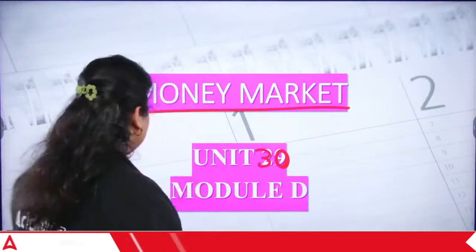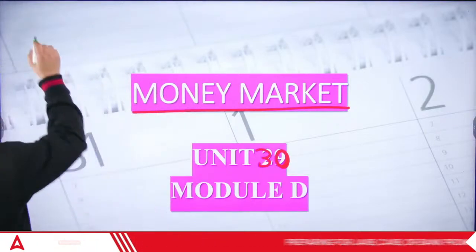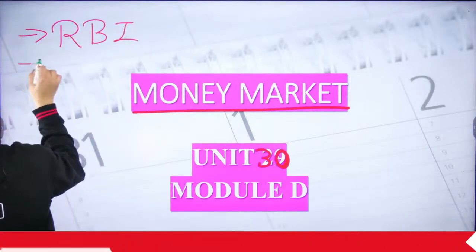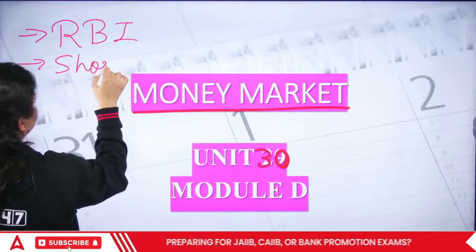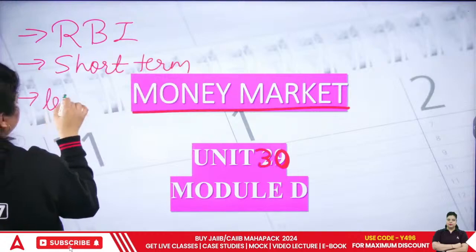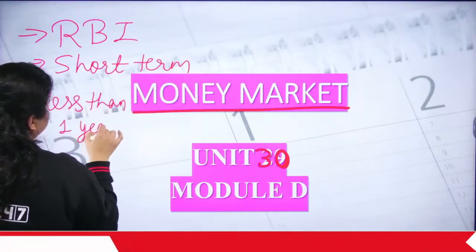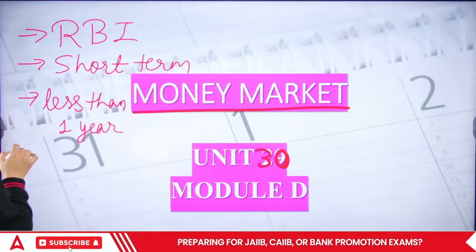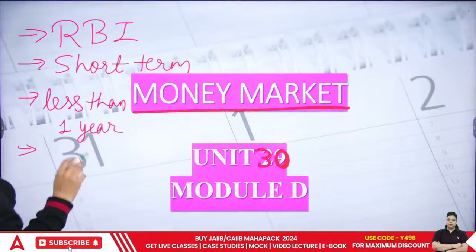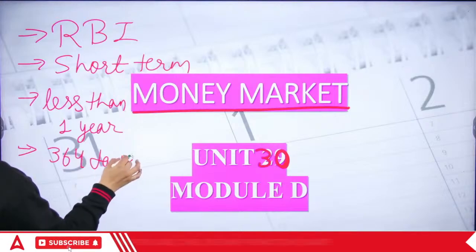First of all, the money market is regulated by RBI. It's your short-term market. Why is it known as a short-term market? Because it's a market of less than 1 year. If we talk about a market of less than 1 year, it means a duration of up to 364 days.